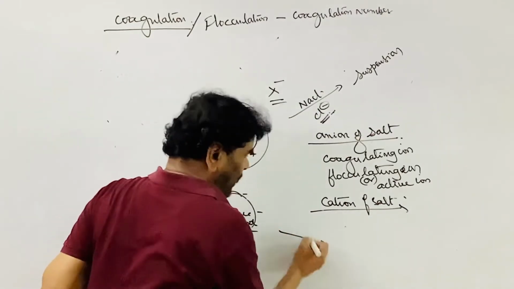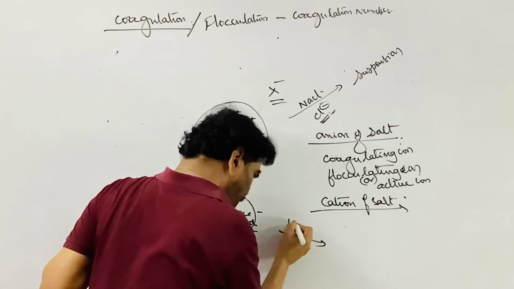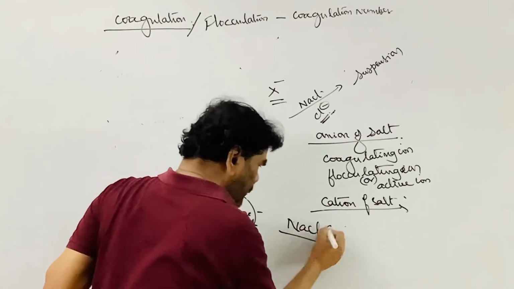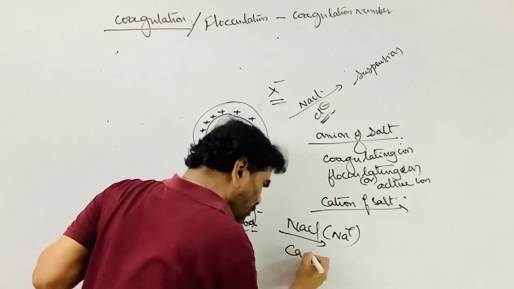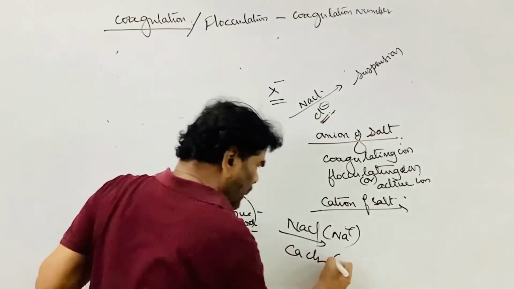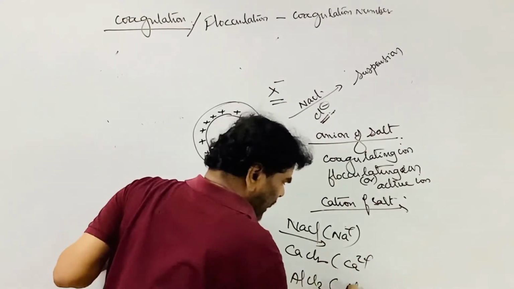Here the cation has to be active, when KCl or NaCl is added, the Na+ ion is the active ion. If calcium chloride is added, the calcium ion is active, or if aluminum chloride is added, the aluminum ion is active.